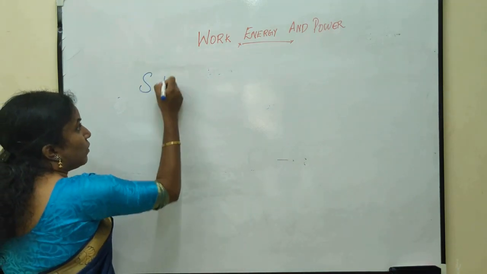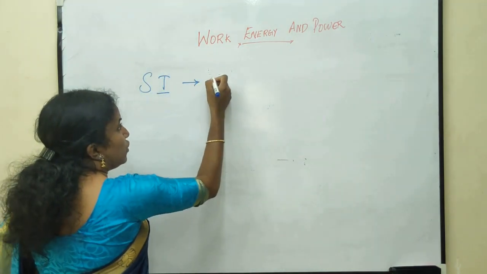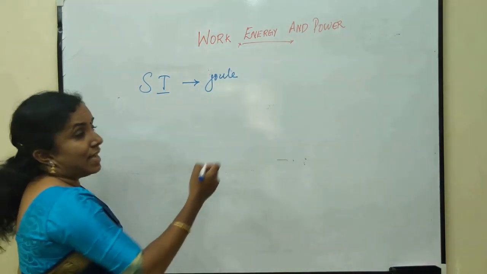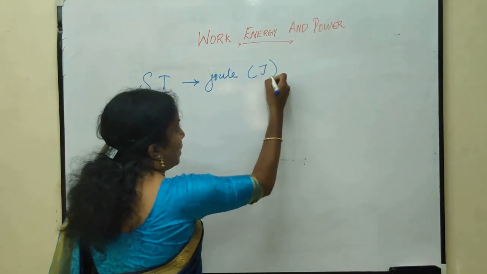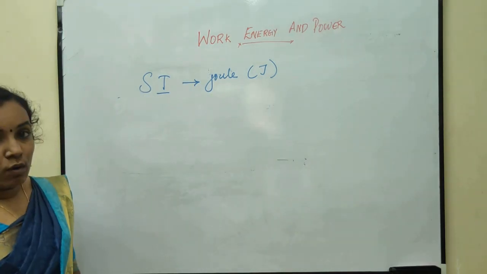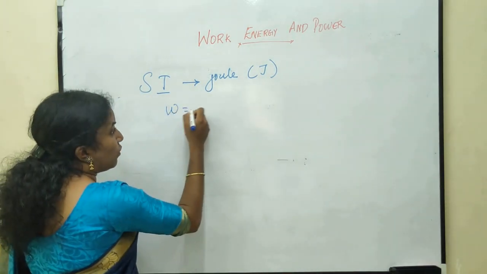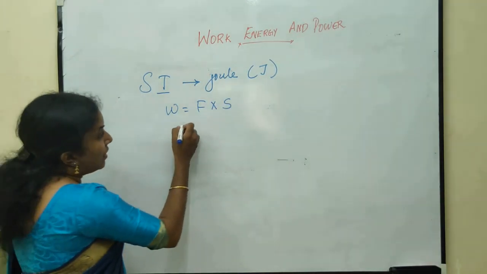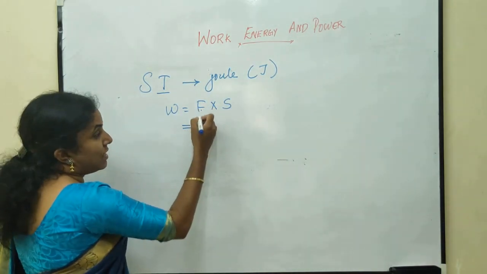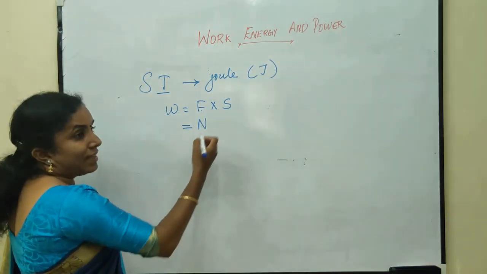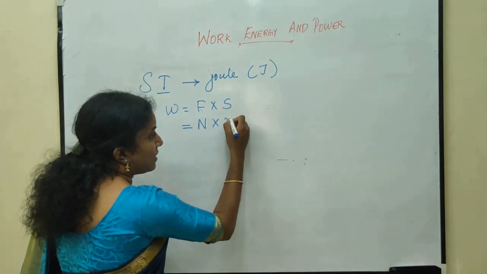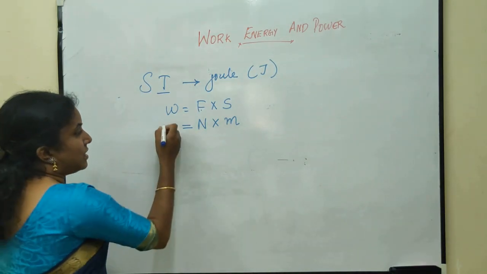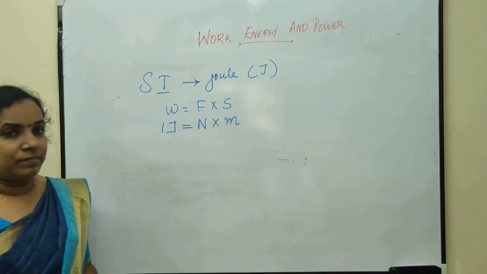The SI unit of work is joule and it is abbreviated as capital J. As we all know, work is equal to force into displacement. The unit of force is Newton and the SI unit of displacement is meter. Hence, Newton meter is termed as 1 joule.